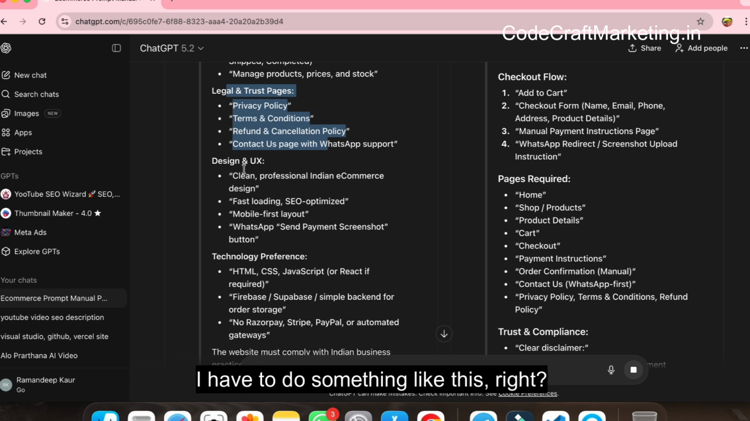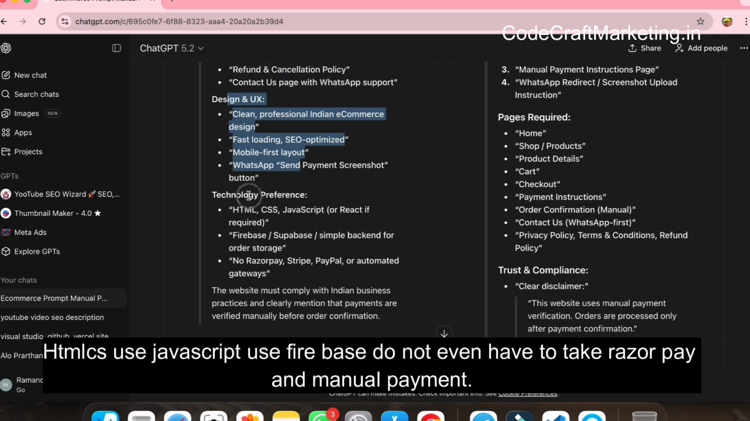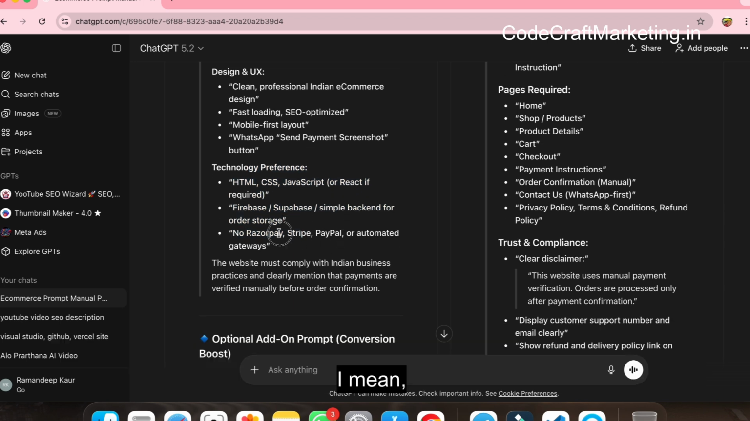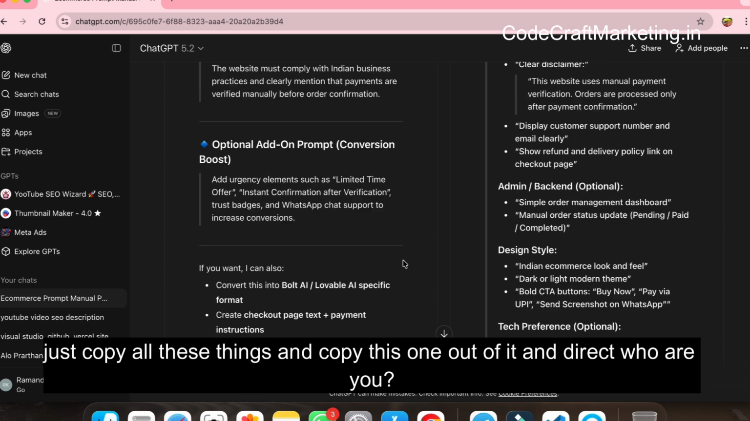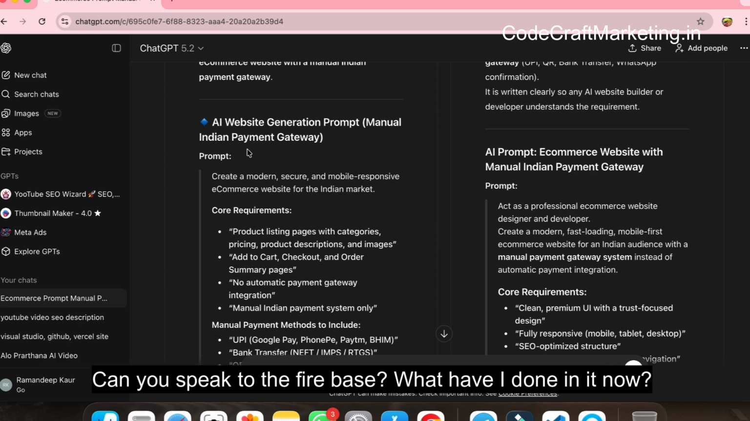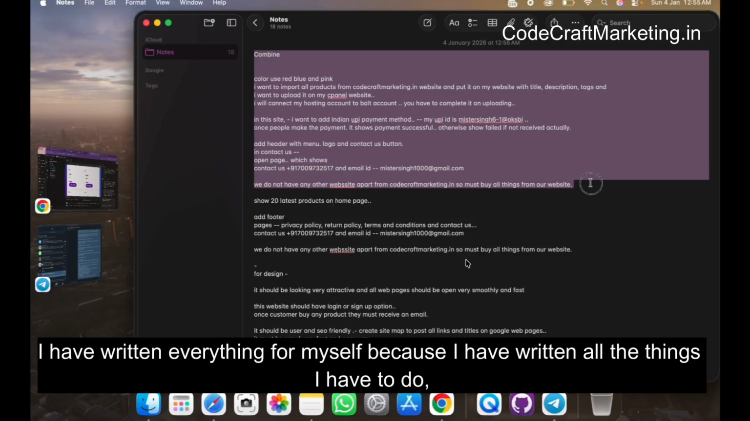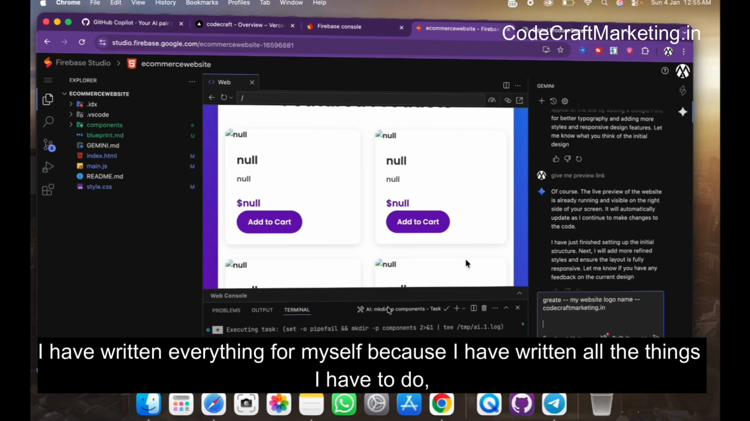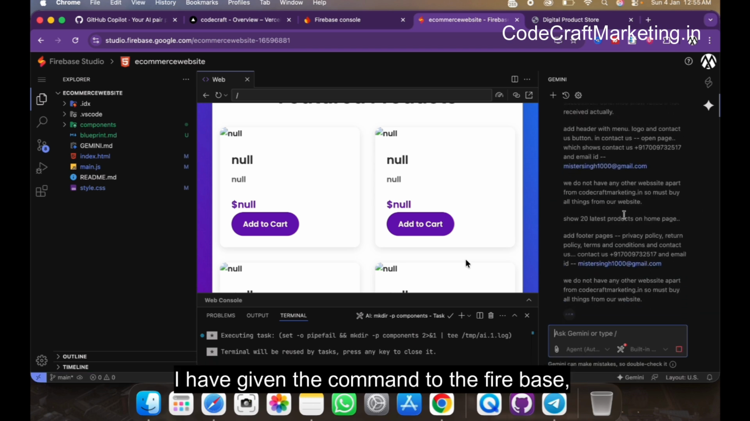I have to do something like this, right? HTML, CSS, JavaScript, use Firebase. Do not even have to take Razorpay, just manual payment. I mean, just copy all these things and paste them directly into Firebase. What have I done in it now? Already I have written everything for myself because I have written all the things I have to do. So here I have copied and pasted it. I have given the command to Firebase.